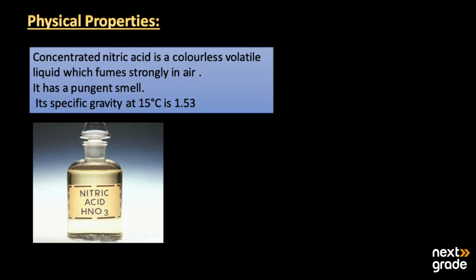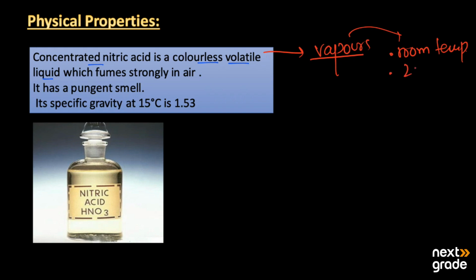Nitric acid, when it is in its concentrated state, is a colorless volatile liquid. The word volatile means that it can be easily converted into vapors at room temperature, and the room temperature here is almost 25 degrees Celsius. It means when we keep concentrated nitric acid in an open atmosphere, it changes into vapors, which fume strongly in the air, and we can feel its fumes because it has a highly pungent smell.